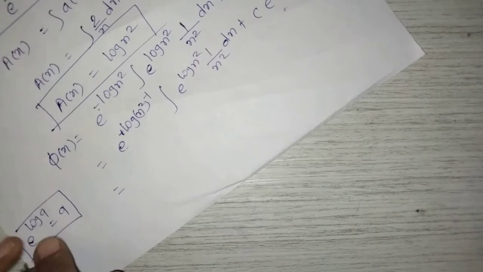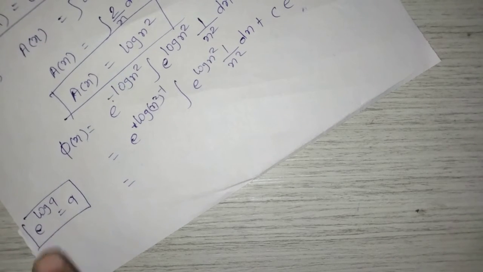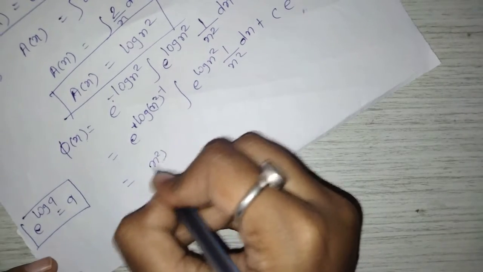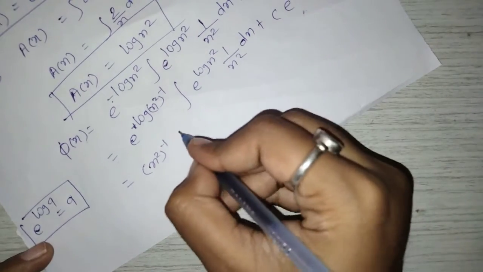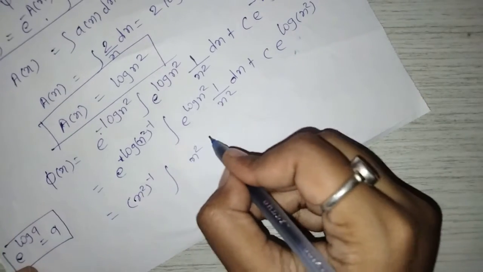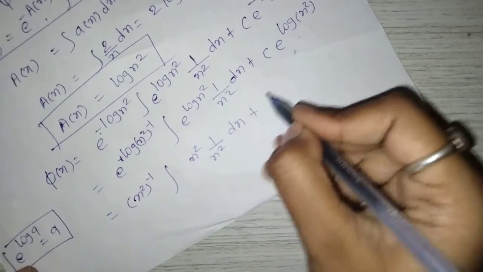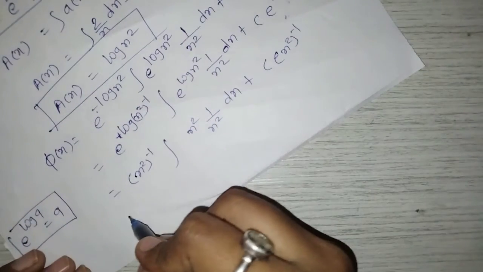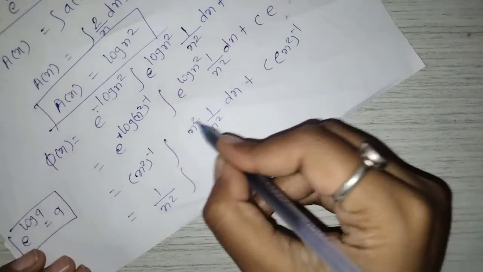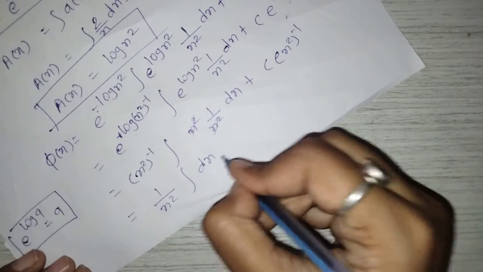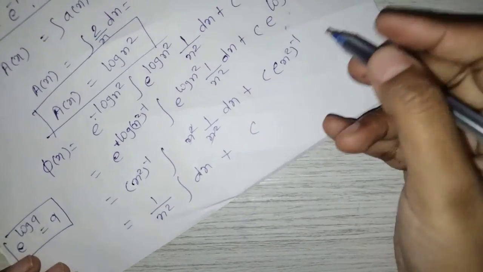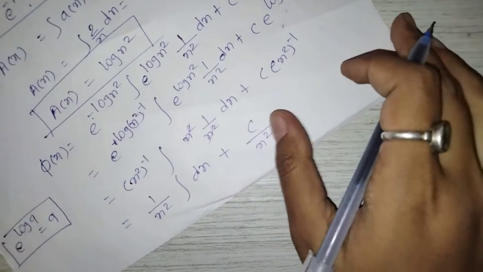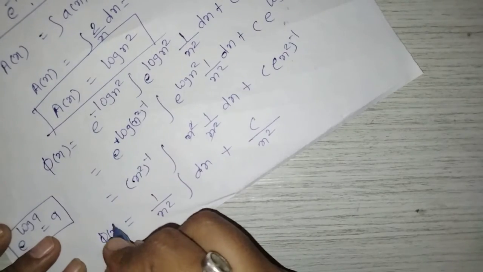From e raised to log a is equal to a, this term becomes x square minus 1, into this term becomes x square, 1 upon x square, dx, plus c into x square minus 1. Means 1 upon x square gets cancelled, dx plus c into x square raised to minus 1, means c upon x square. So phi of x is equal to